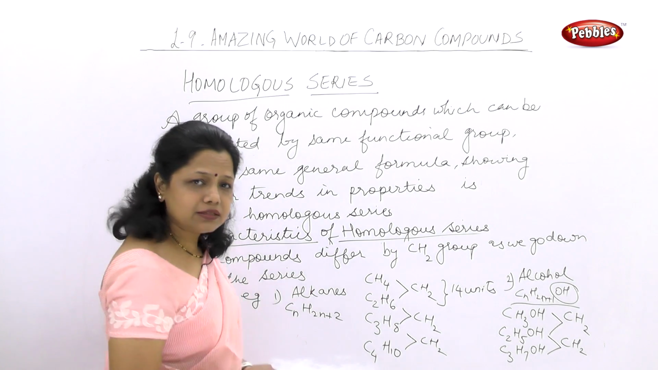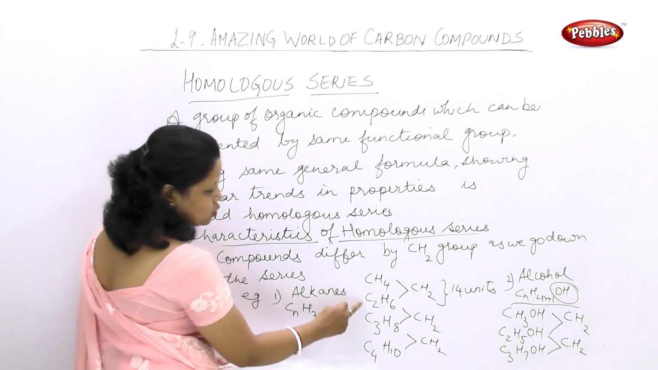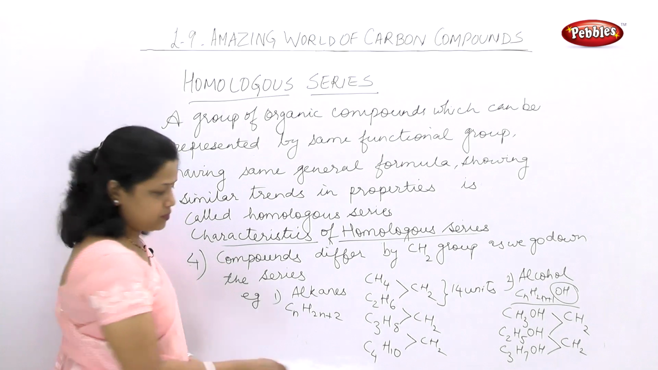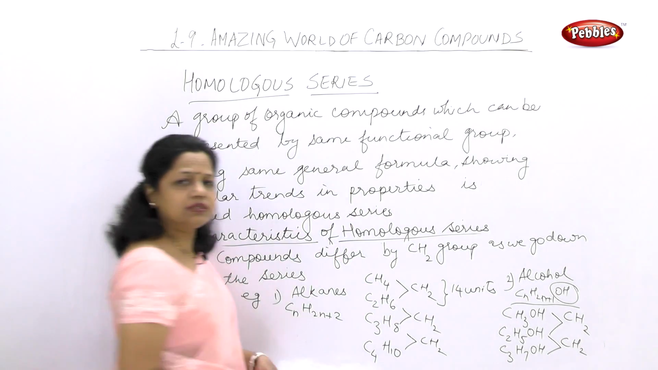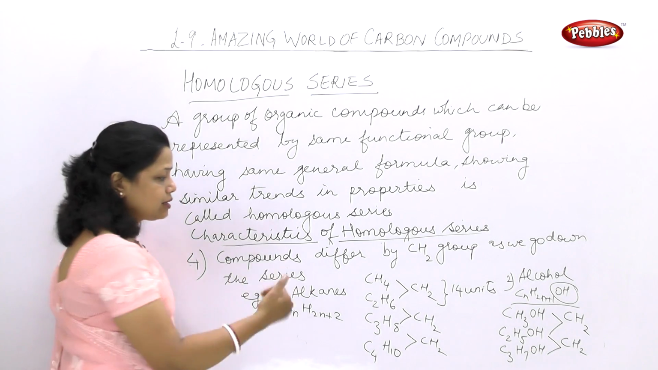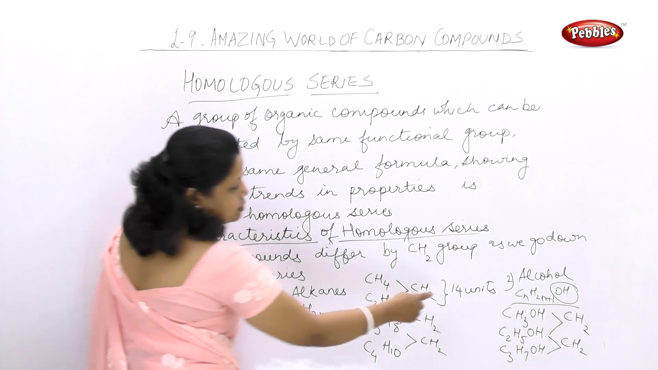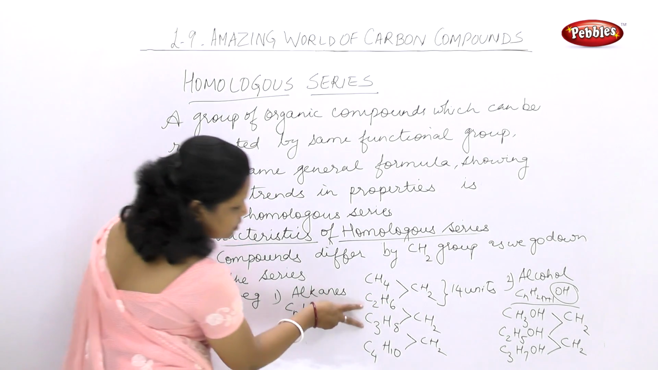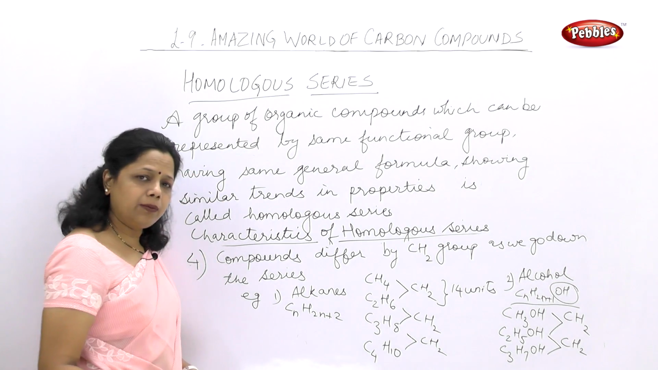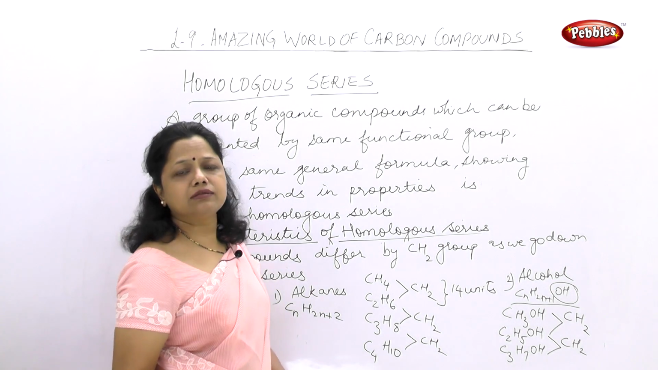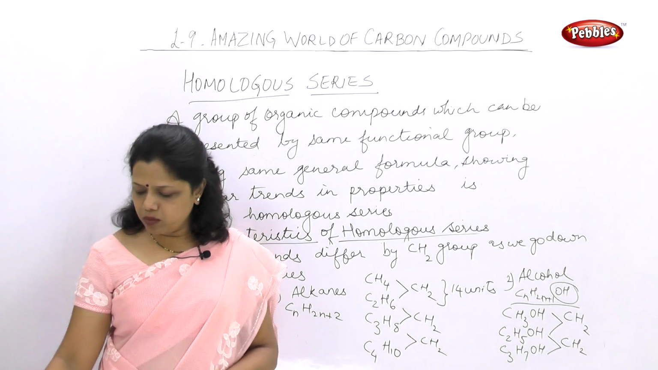Which is the fourth characteristic feature? All compounds differ by CH2 group. As I showed you, if I take alkanes, it differs by CH2 group. If I take alcohol, then also it differs by CH2 group. If I calculate the molecular weight, you will see that between these two the difference is 14 units. Between these two the difference will again be 14 units. As we go down the group, the molecular weight goes on increasing by 14 units. So these were the characteristic features of homologous series.